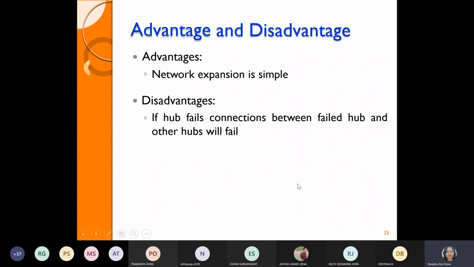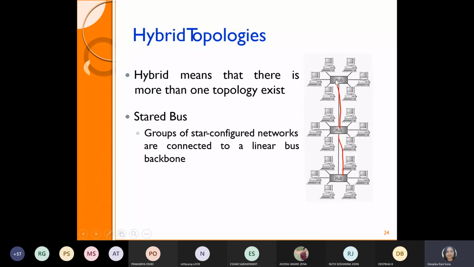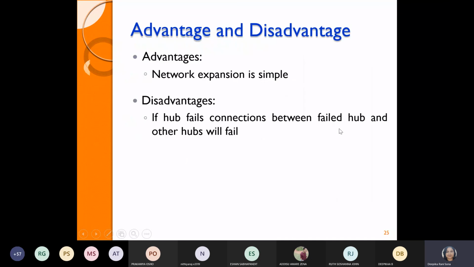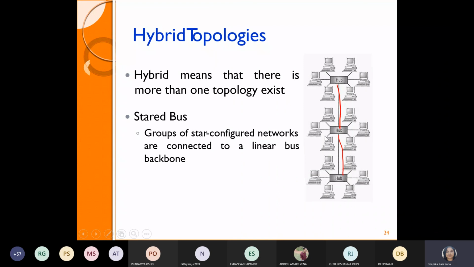Okay guys, and hybrid also, no? So this is the advantage and disadvantage of hybrid. You can see from the figure itself, if this hub fails, these two can sustain actually. If the middle hub fails, still you can work with the star topology. That is the advantage. But from the whole hybrid point of view, it is mentioned that if a hub fails, the connection between the failed hub and another hub will also fail. If one hub has already failed and you are trying to approach it, you may not get a successful connection for the network expansion. It may not work for network expansion, guys, but it can work within a small sustained area or small vicinity. It will work. That is the advantage of the hybrid topology.